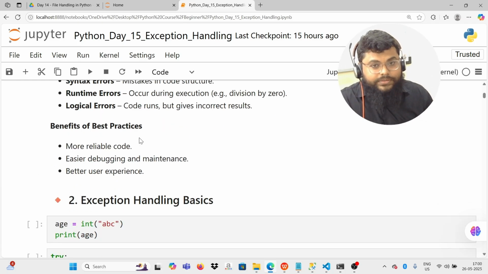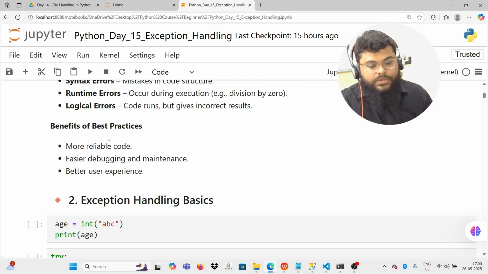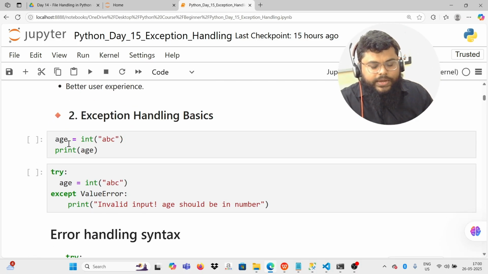Okay, so what are the benefits of handling exceptions? Number one, it's the best practice of writing good code. It makes your code reliable, it makes debugging and maintenance easier, and it gives a better user experience. Okay, so let's see a simple program.